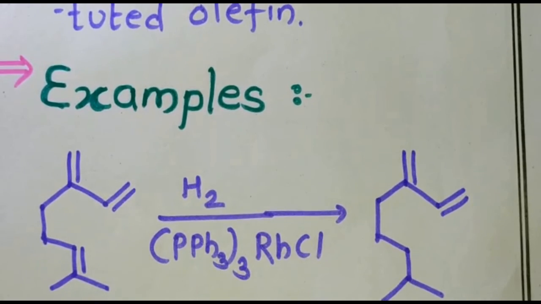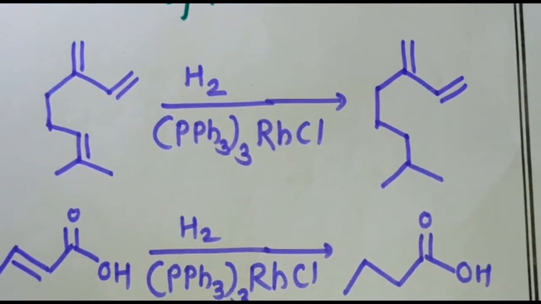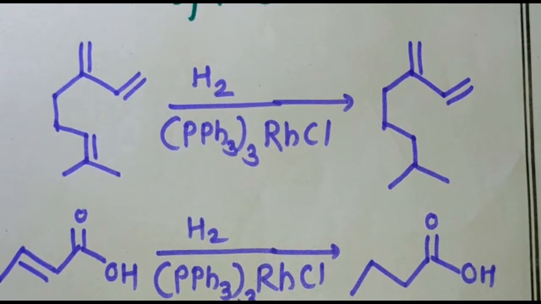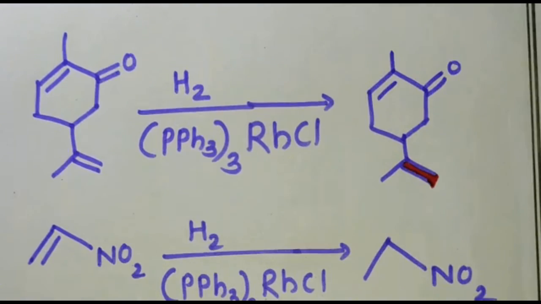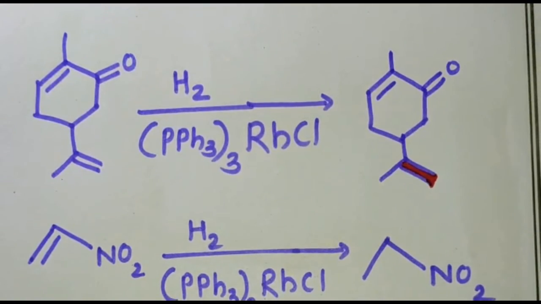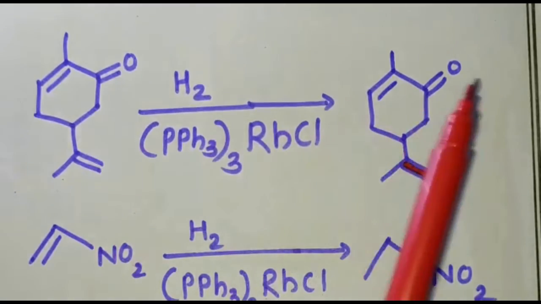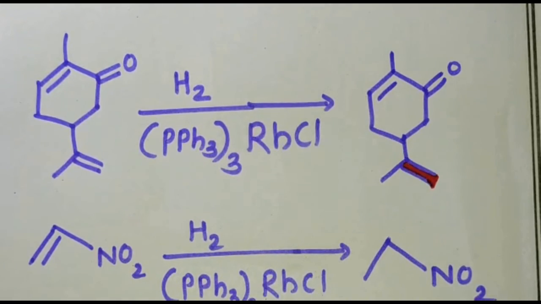Now we will move towards the next example. Here, this is an alpha, beta unsaturated carboxylic acid, so it will selectively reduce the double bond. In the third example, this is an alpha, beta unsaturated carbonyl group, and this isolated double bond is present, so it will reduce the isolated double bond over the alpha, beta unsaturation.